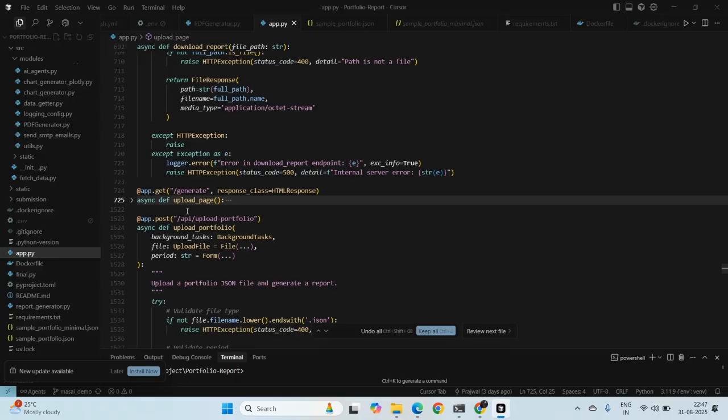Users can also optionally sign up and keep their portfolio uploaded with us. So they get monthly, quarterly, and yearly reports on their email. And currently there are no fees, obviously, but we can include them as we go ahead.